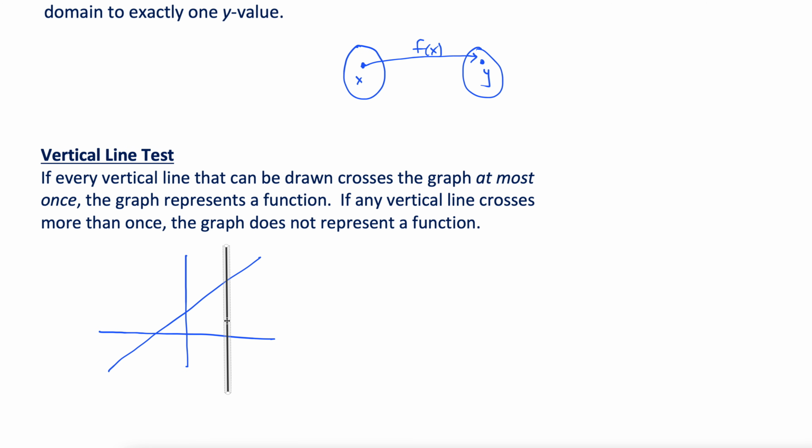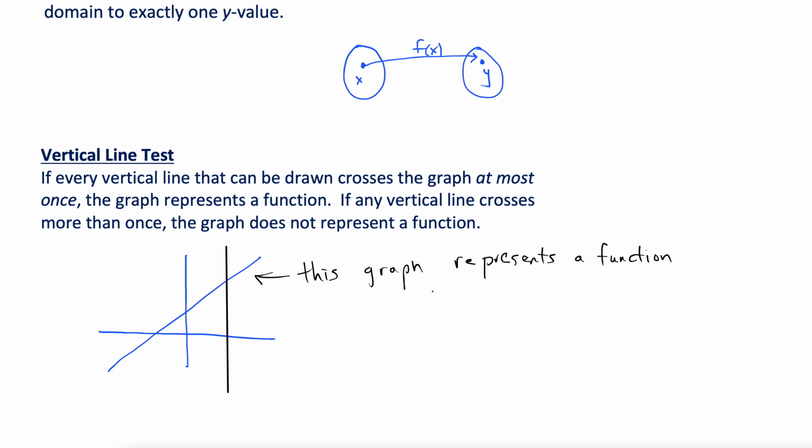Move it up here, only crosses once. So the graph of a line is a function, right? Only crosses once, so we conclude that the function represented by this graph, the graph isn't necessarily the function itself, it represents a function. So we'd say this graph represents a function.